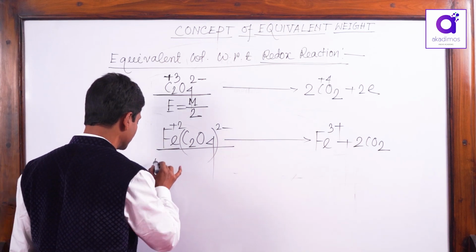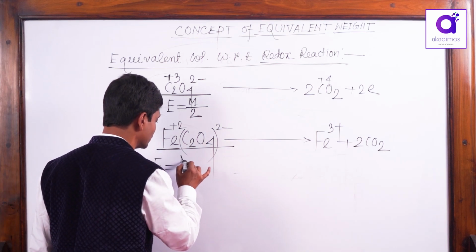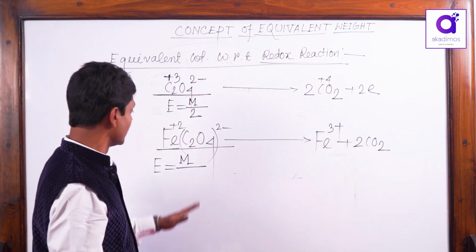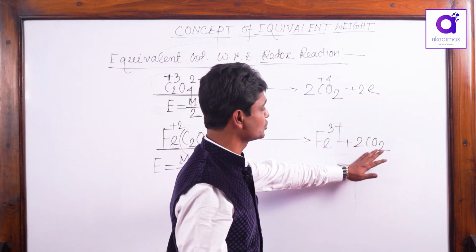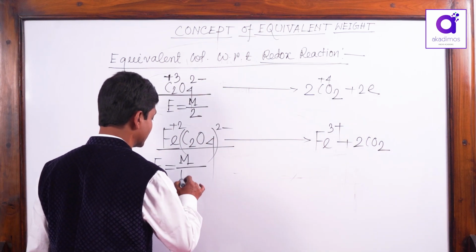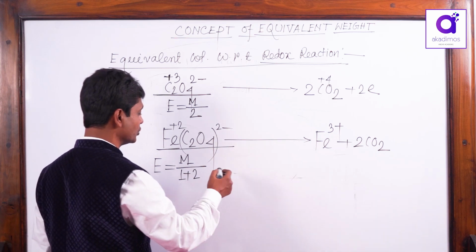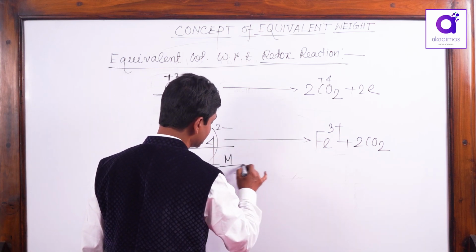See, equivalent weight is equal to weight per 1 mole electron transfer. Ferrous to ferric is 1 mole electron transfer, and 1 mole oxalate oxidizing to 2CO2 is 2 moles electron transfer. That is 1 plus 2: the 1 is due to ferrous to ferric, the 2 is due to oxalate to CO2, which equals M by 3.